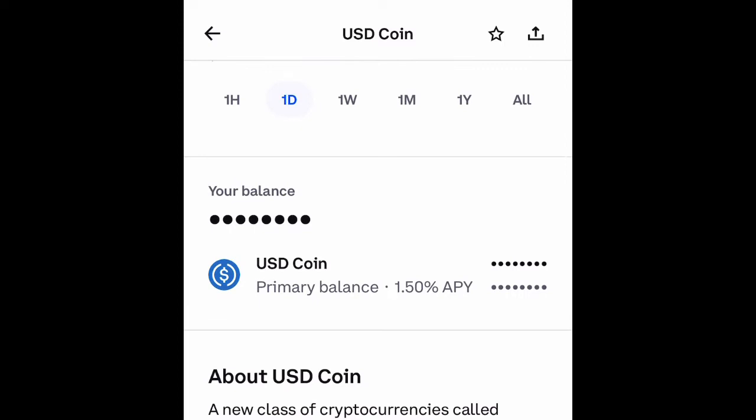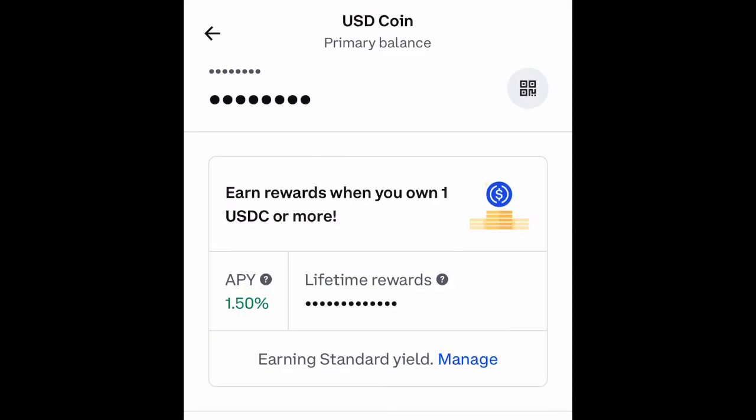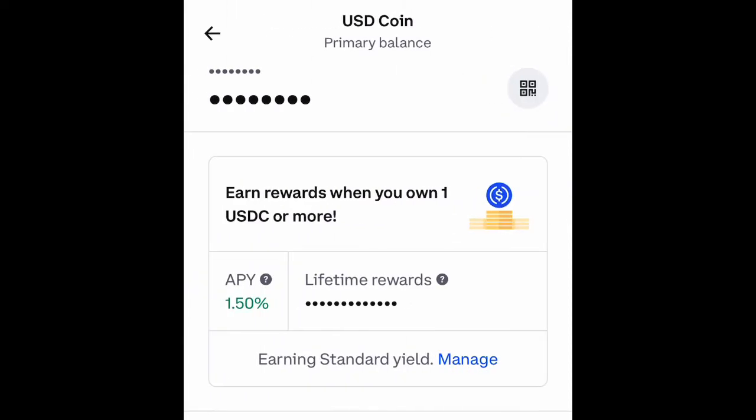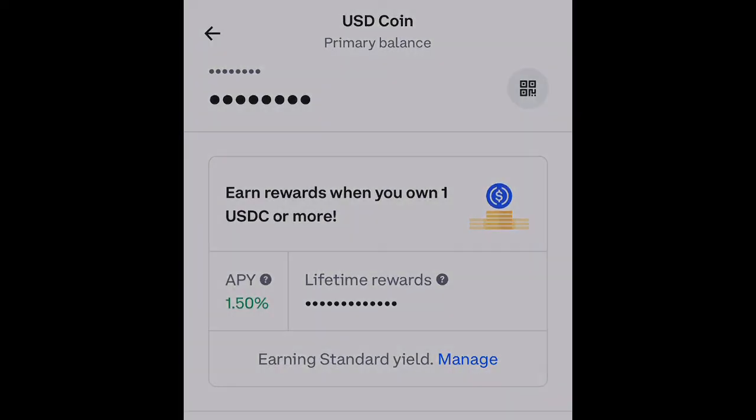Now, up front, I want to let you know that this is not FDIC insured. So this isn't like a savings account or a checking account at a major bank. Holding USDC is not like holding just cash, and it's not going to be FDIC insured on the Coinbase app right there. If something goes wrong, you won't be protected up to $250,000 or anything like that. So for USDC, I don't use it as a savings account or anything like that. I use it for quick transactions with cryptocurrency and trading. But earning interest on it while it's sitting in your account is nice.